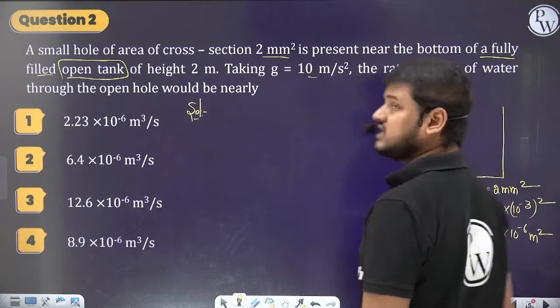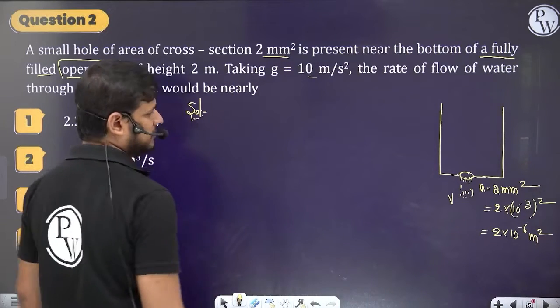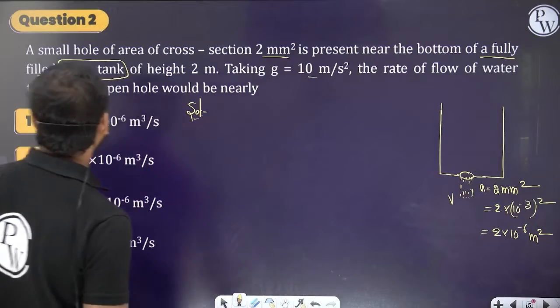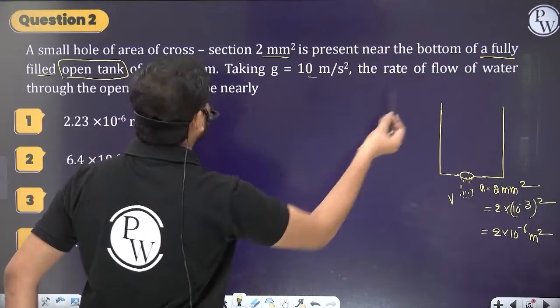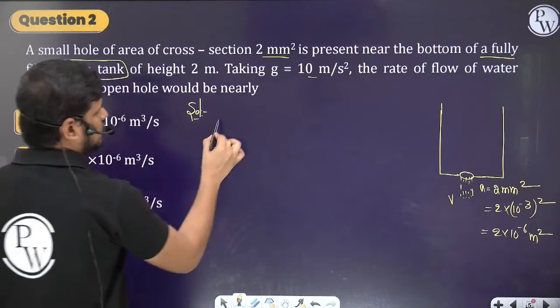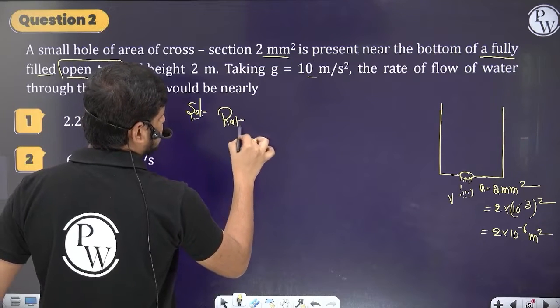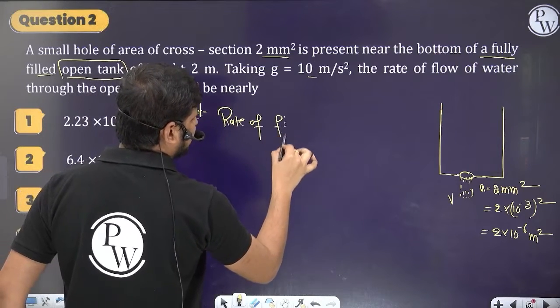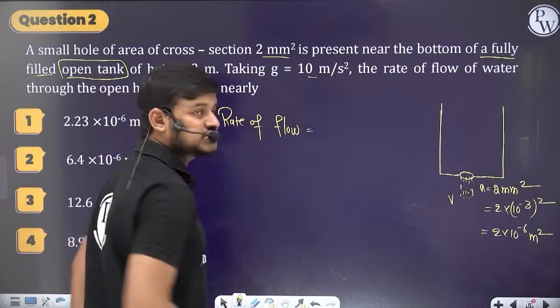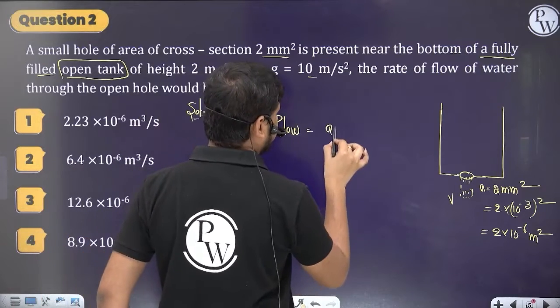This is the cross sectional area. They are asking the rate of flow of water through the hole, so the direct formula is A into V, right?